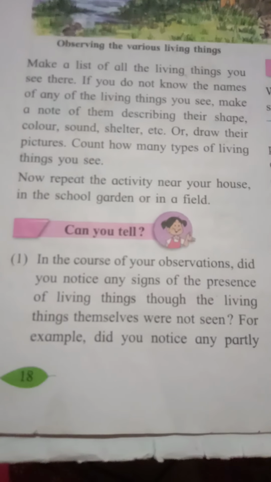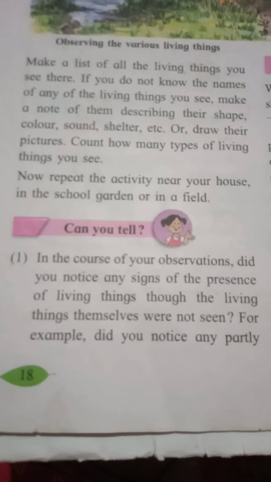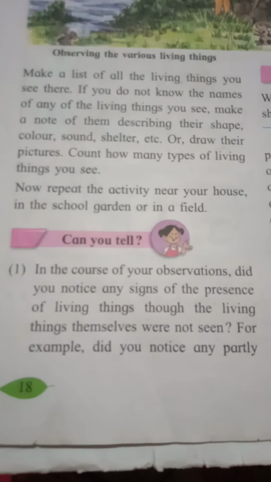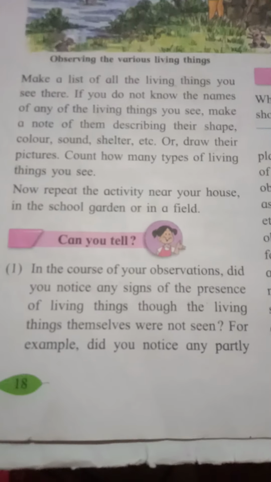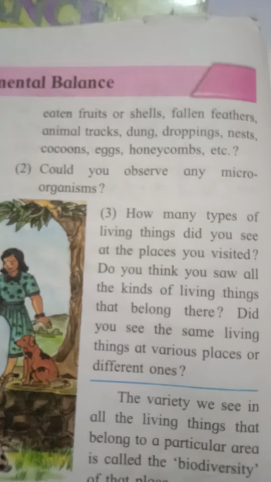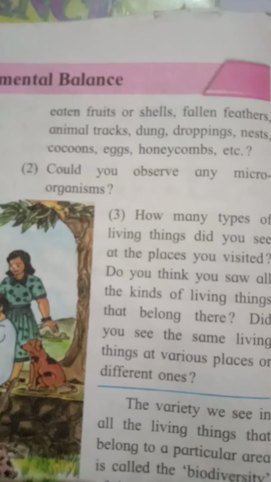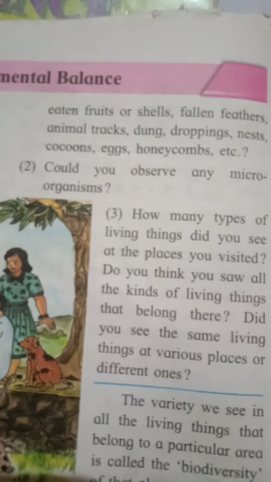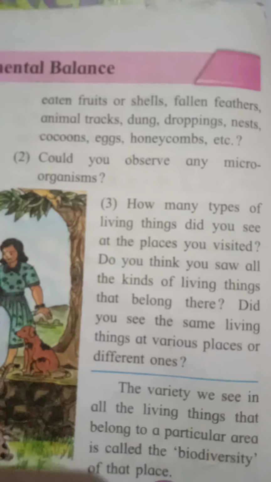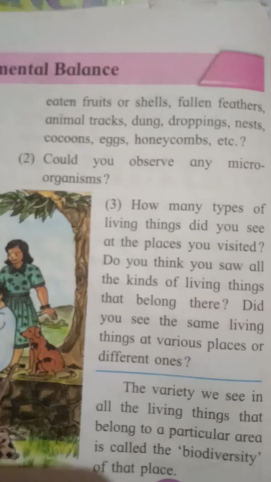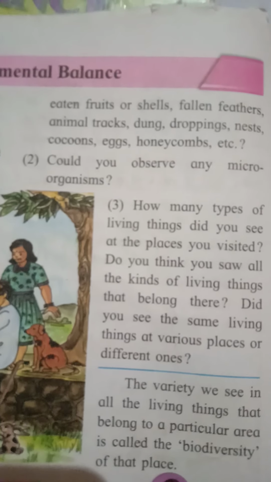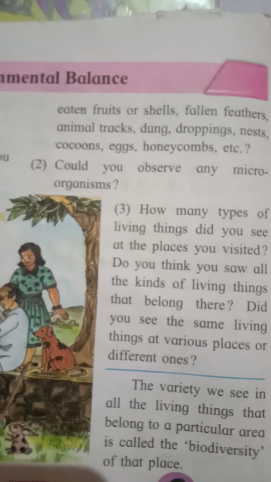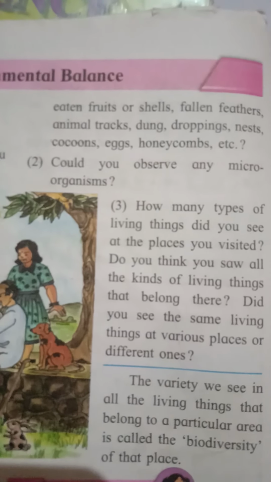Now can you tell, in the course of your observations, did you notice any signs of the presence of living things, though the living things themselves were not seen? For example, did you notice any part-eaten fruits or shells or fallen feathers, animal tracks, dung, droppings, nests, cocoons, eggs, honeycombs, etc.? Like this, have you seen? The honeybee might not be present, but there was a honeycomb seen over there. You might have noticed such things also when you visited some places. Yes or no? Near your house, you might have seen honeycombs on the trees also.